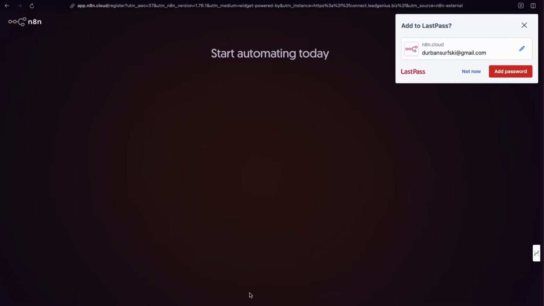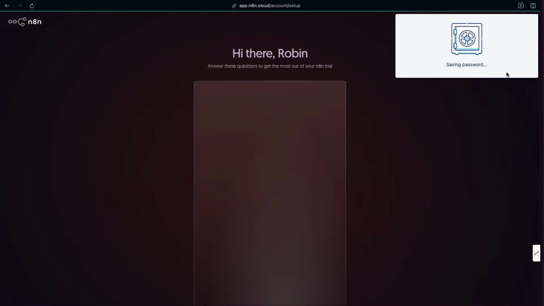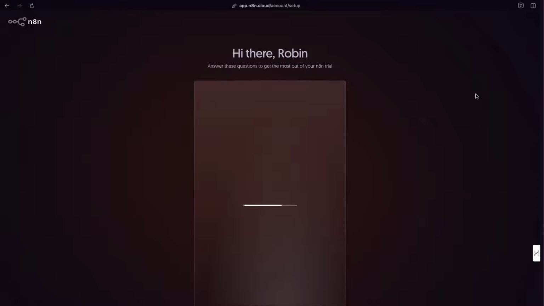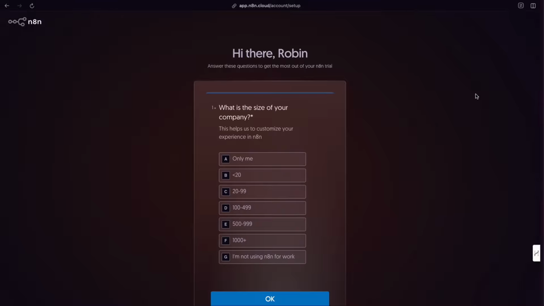So what are we doing here? We're actually signing up for n8n and we're using their cloud feature. They do have a self-hosted feature where you can self-host it for free. But in which case you are responsible for the upkeep, the maintenance, the backup, all of those things. And if you're starting out with AI and automation for the first time, this technique is the fastest way to get going and to see if this is for you.